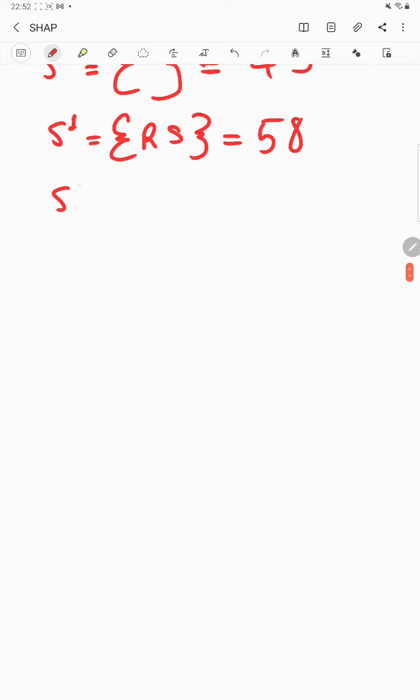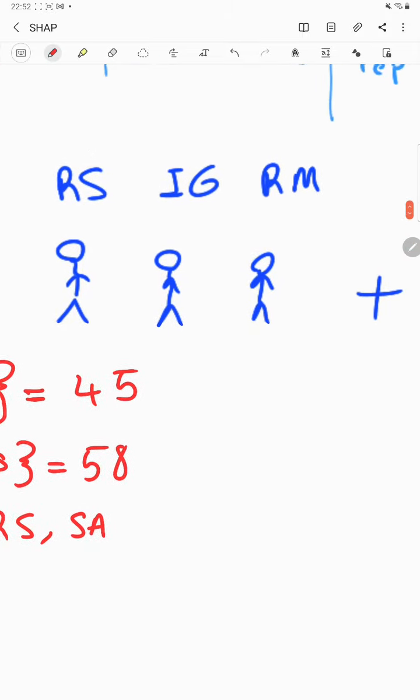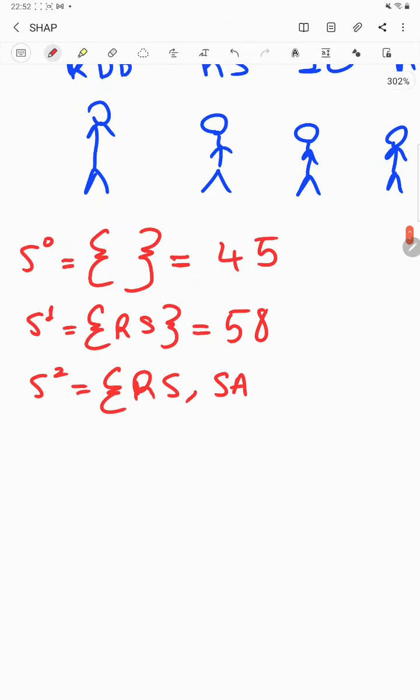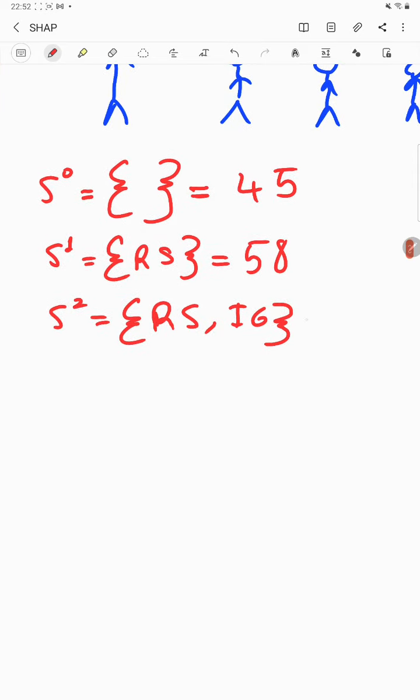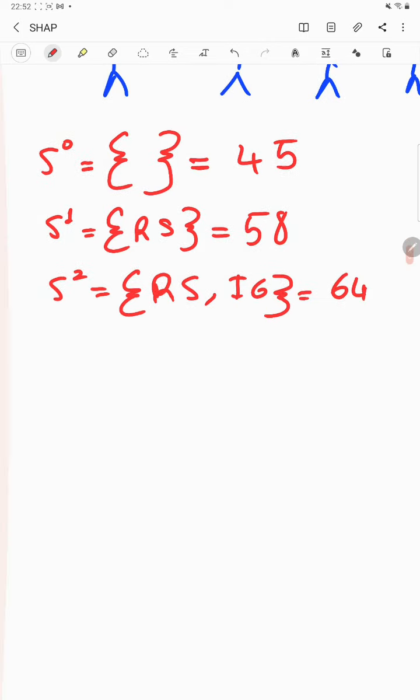And if we add a subset that includes Raheem Sterling with Sergio Aguero, do we include him? I'm sorry, it will be İlkay Gündoğan, let's say. So they would collect 64 points.